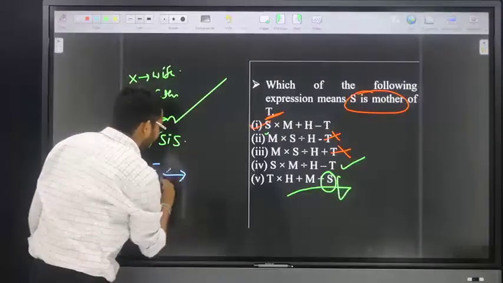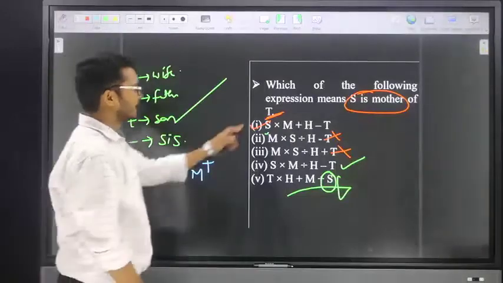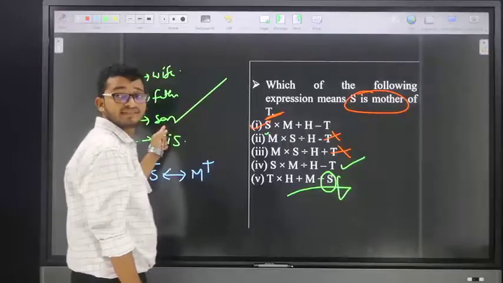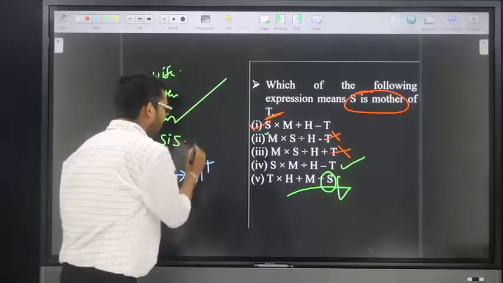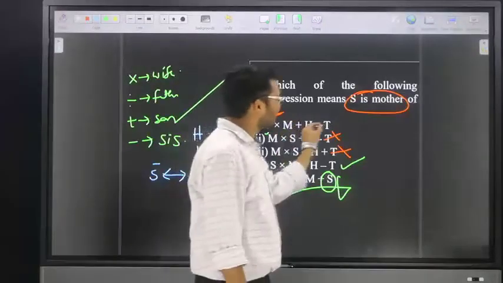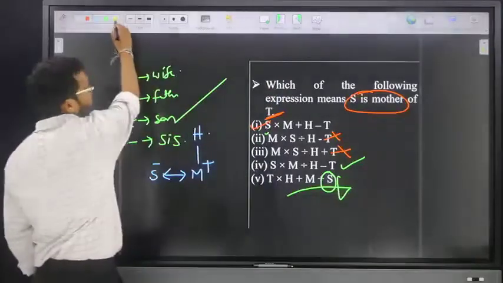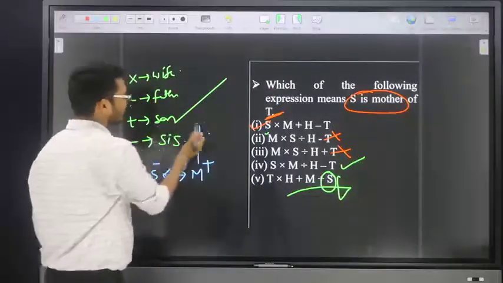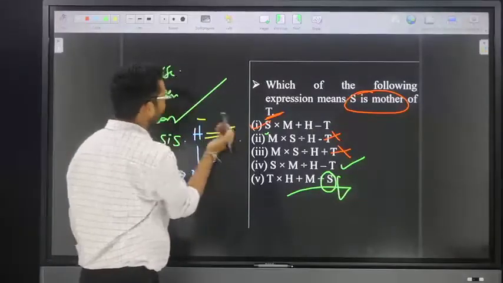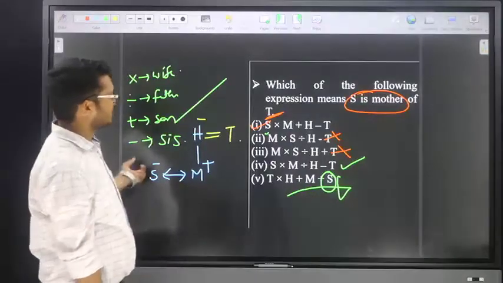Wife, that means S is wife of M, so M is husband of S. Next, M plus H: the mention is that plus means son, so M is son of H. Next, H minus T: minus means sister, so H is sister of T. Now, friends, in this case, how is S related to T?